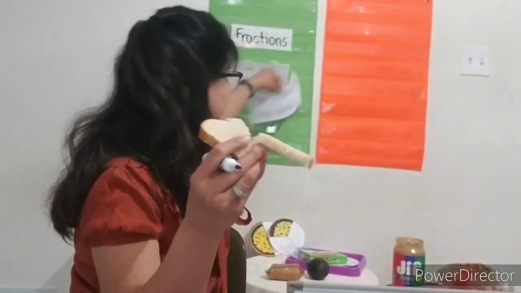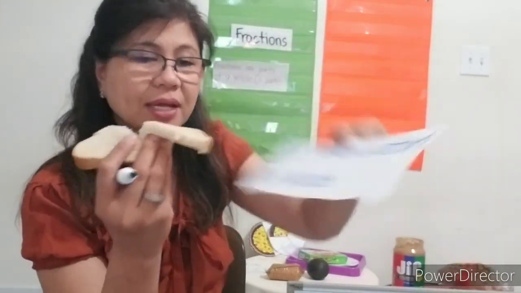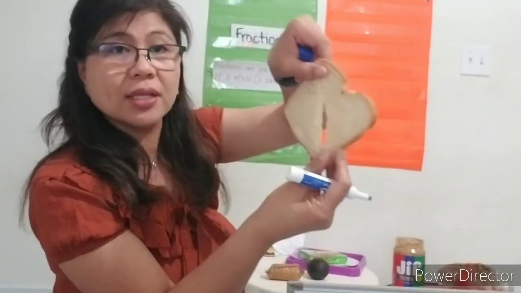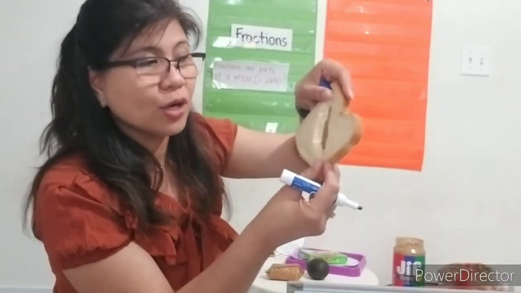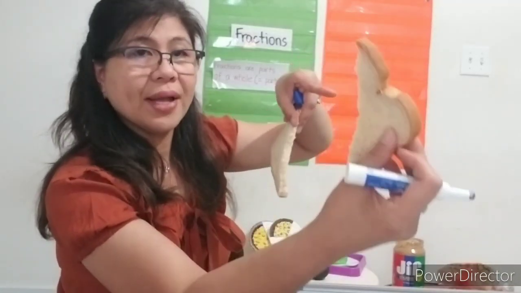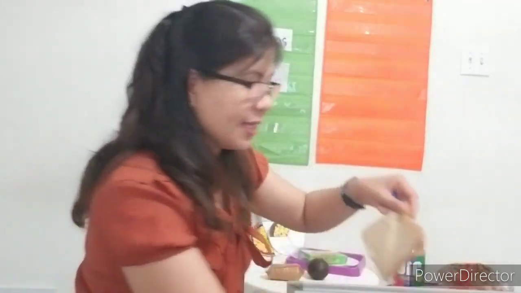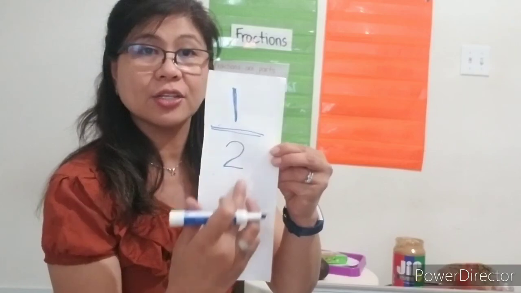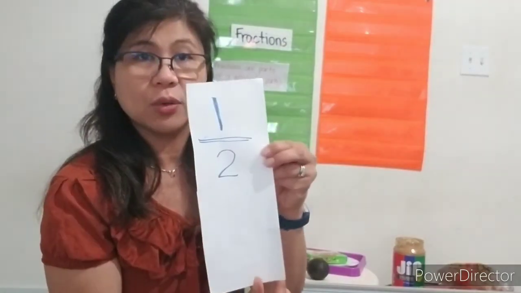Okay, I slice it into two. The denominator is the two parts because this is one whole. You put them together, that's one whole slice of bread. I split it into two, so you get 1/2, I get 1/2. And this is how we write 1/2. A 1, a slice, and a 2 because we split it into two equal parts.